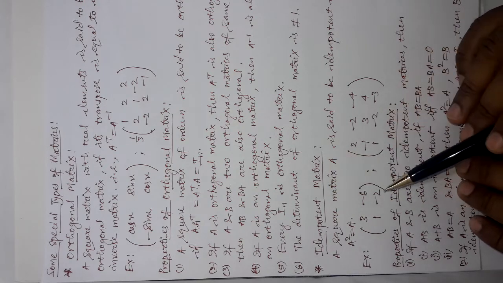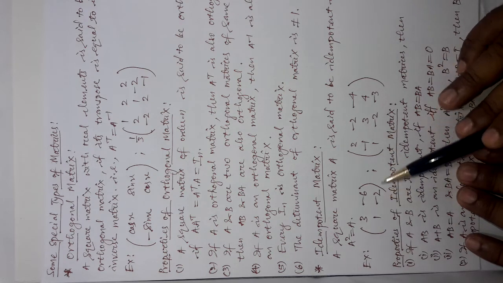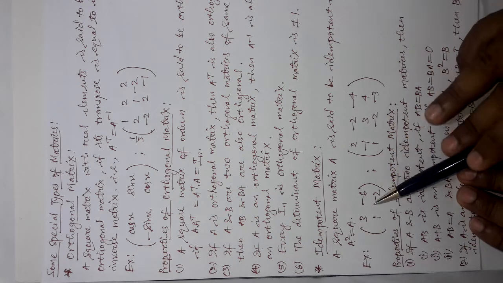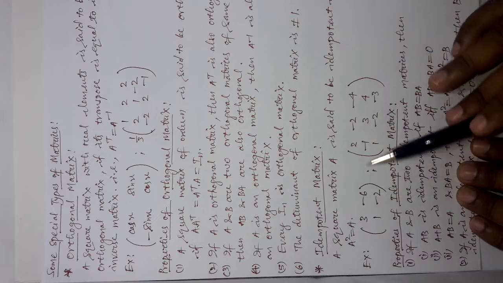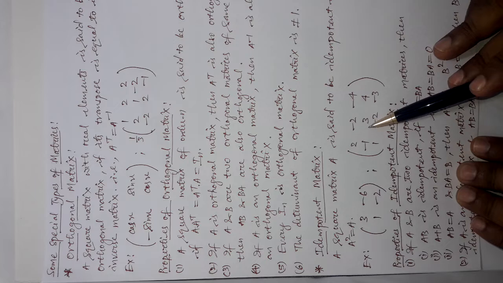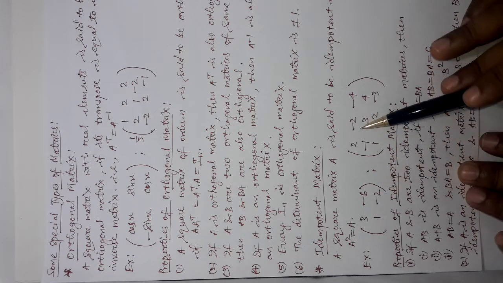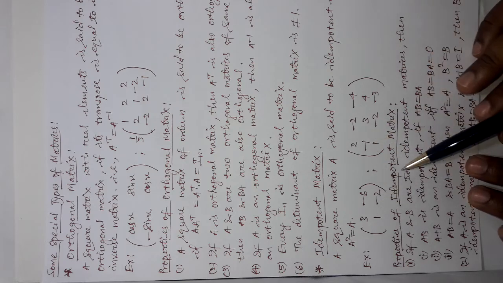So, here are two examples for you, one second order matrix and one third order matrix, and you can verify yourself that if you multiply these matrices with themselves, you will get the same matrix again. So, these two are good examples of idempotent matrices.